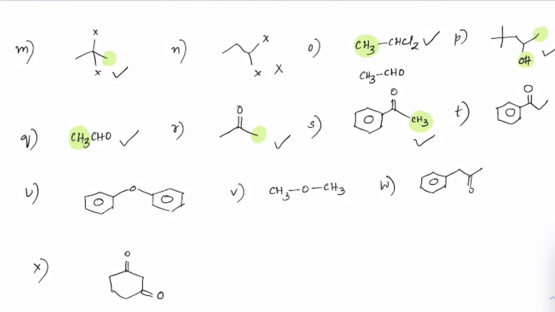Here unfortunately there is an ethyl group, so ethyl group doesn't give it, so no iodoform reaction here. Ethers will not give iodoform at all. In here you can see one side there may be a phenyl group, but the other side there is CH3, that is sufficient enough to get the iodoform reaction done.